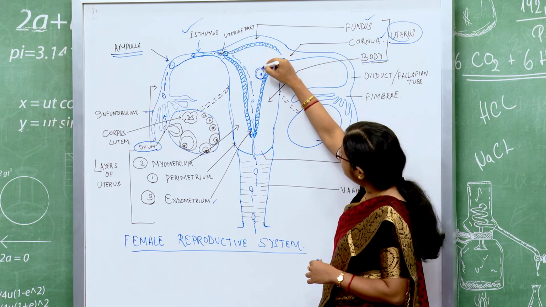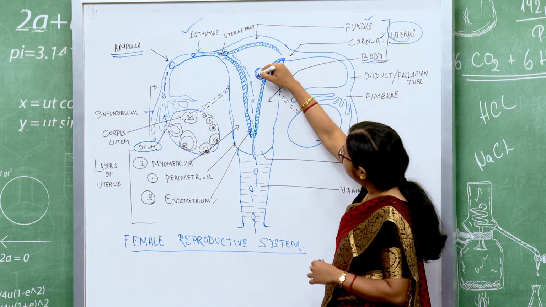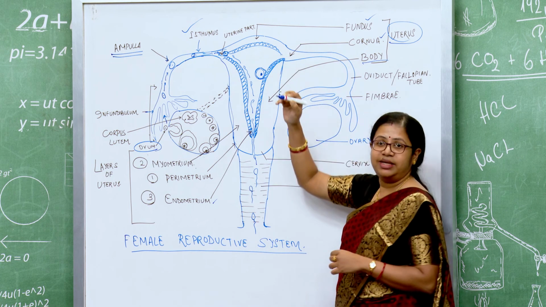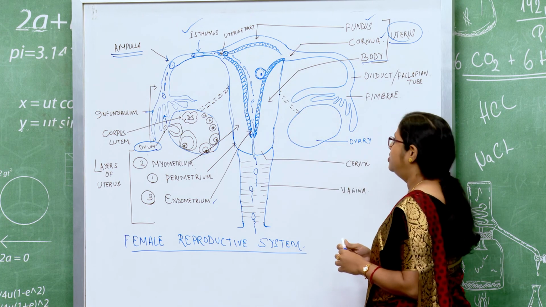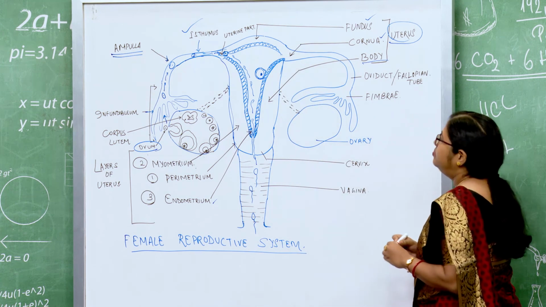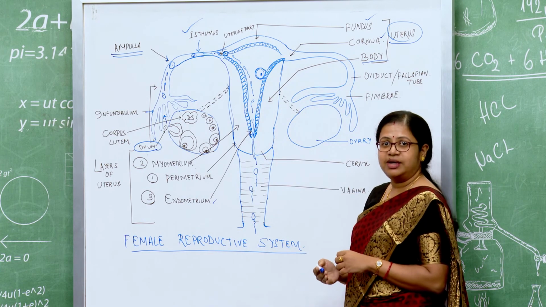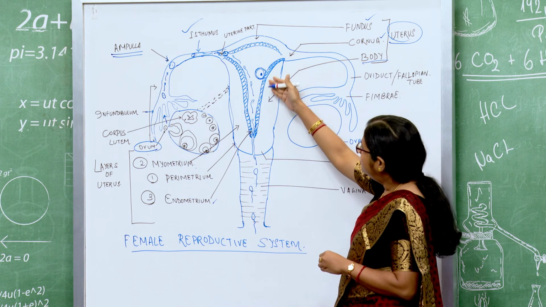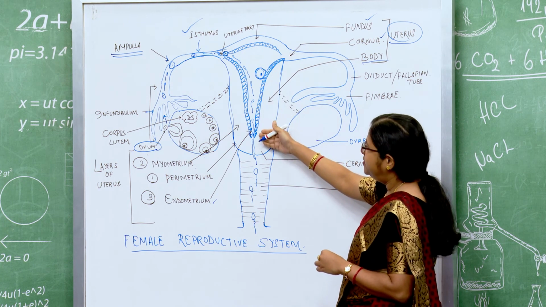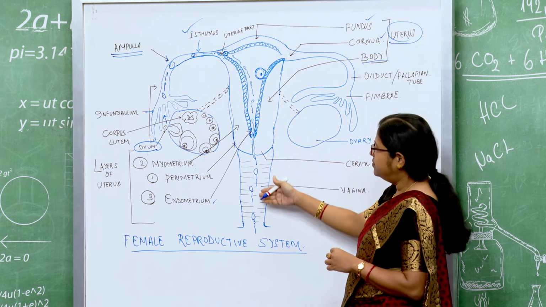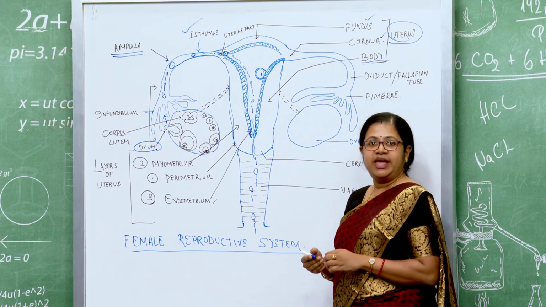Now, this vascularization will help in nourishing this implanted embryo, and further the process will continue, the baby will develop, and after the period of gestation is complete, it will travel through this cervical canal, which will widen up, through the vagina, and come to the exterior.